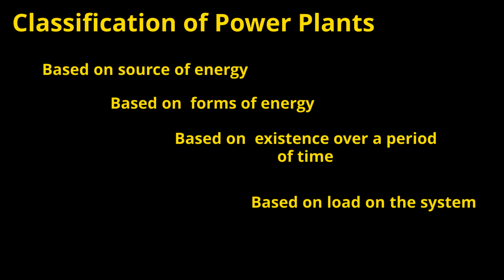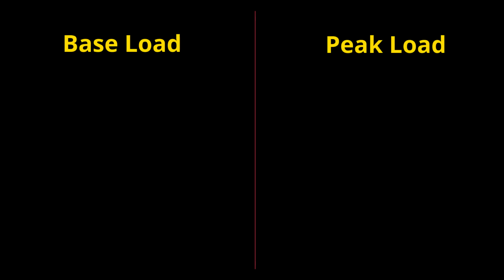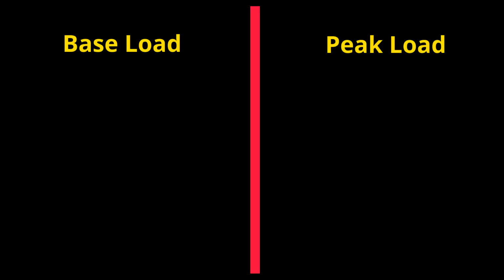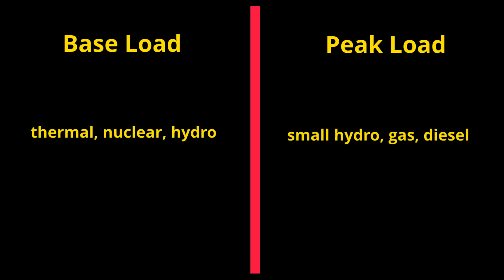And the last classification of power plants is based on load on the system. Plant loads are divided into two types, base load and peak load. Base loads are constant loads, they do not fluctuate. Thermal, nuclear, hydro are the types of power plants which supply the base loads. So these plants are said to be base load plants. Peak loads are variable in nature. They change suddenly. Plants like small hydro, gas, diesel deliver power to these types of variable loads. And the plants which supply power to variable loads or peak loads are said to be peak load plants.